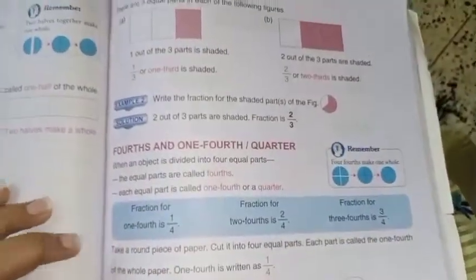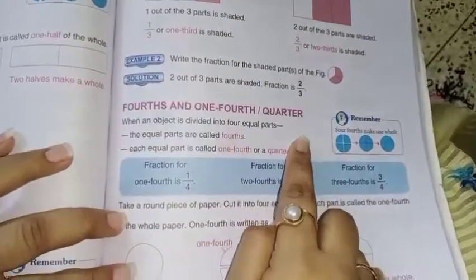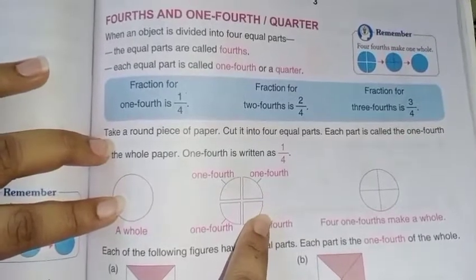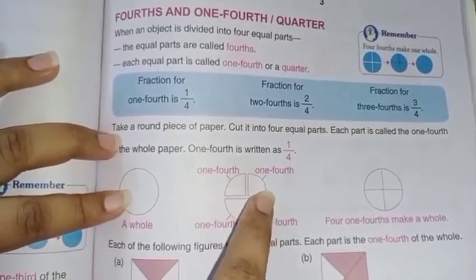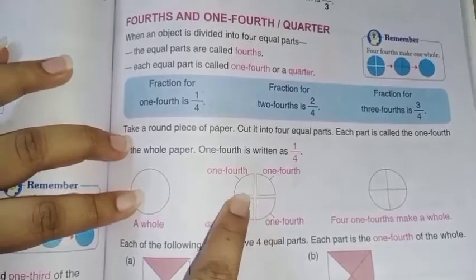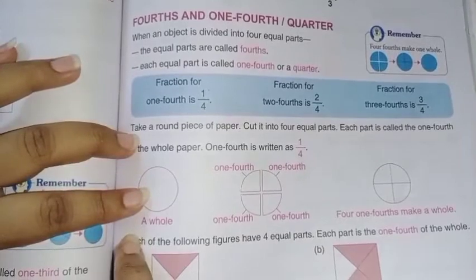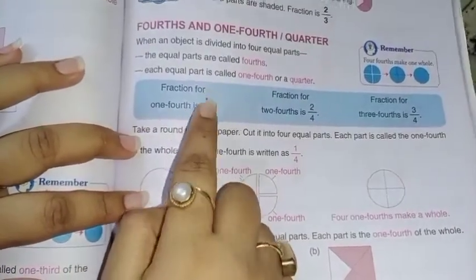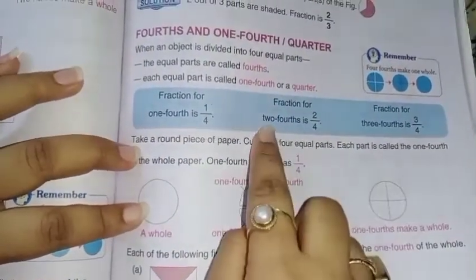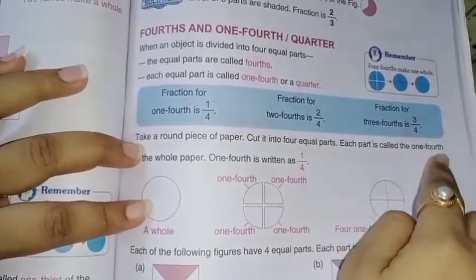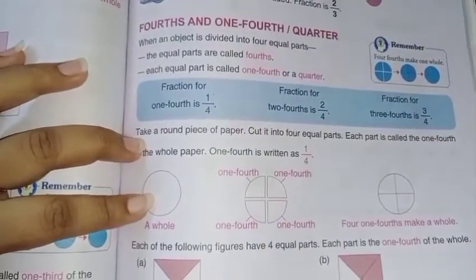Okay, same, fourths and 1/4. When an object is divided into 4 equal parts, if you divide a circle into 4 equal parts, each part is known as 1/4. I told you in the beginning only. Each part is 1/4 and the equal parts all together are known as fourths. So fraction for 1/4 is 1/4. Fraction for 2/4 is 2/4. Fraction for 3/4 is 3/4 and it will go on. I hope this is clear to you.